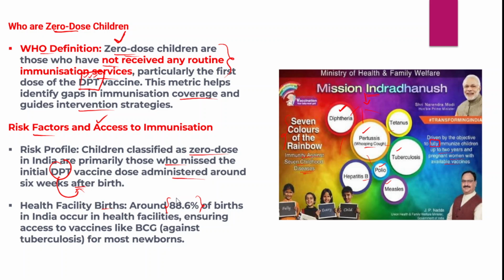So institutional deliveries have substantially increased, and they have also increased access to the BCG vaccine against tuberculosis for most newborns. Now, when we talk about immunization and increased coverage, awareness campaigns play a very important role. India stands as a country which successfully eradicated polio, and this very same campaign should also be undertaken to immunize all children against all life-threatening